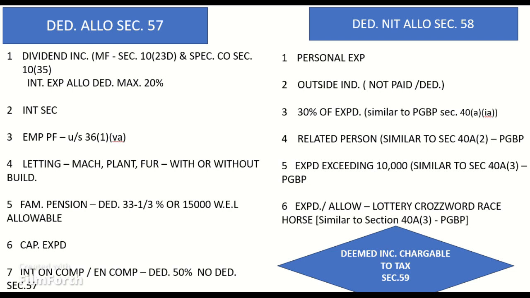Point 7. In case of income by way of interest on compensation or enhanced compensation received, chargeable to tax under Section 56(2)(viii), deduction of 50% of such income. No deduction would be allowable under any other clause of Section 57 in respect of such income. Next, we are going to the topic deductions not allowable under Section 58. The following expenditures shall not be deducted from any income under this head.